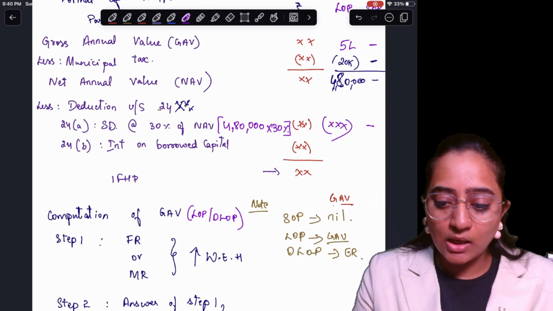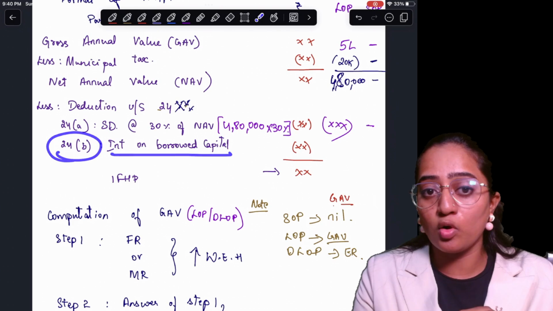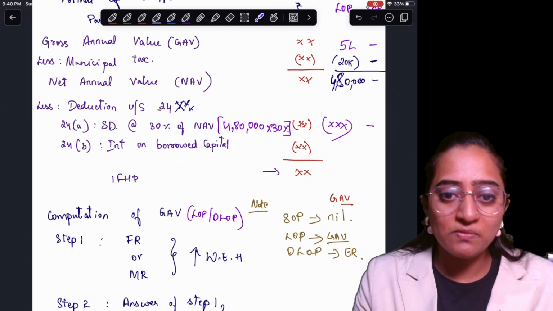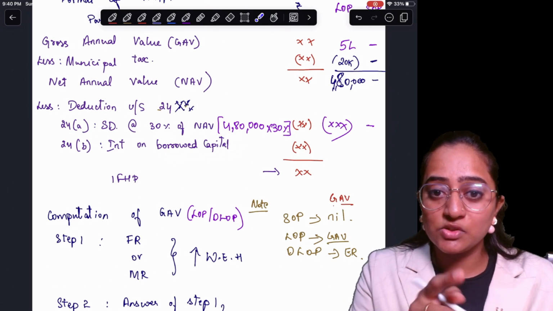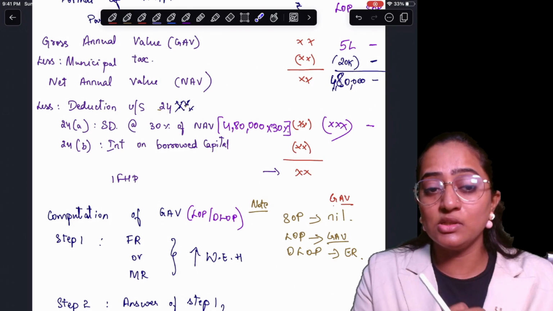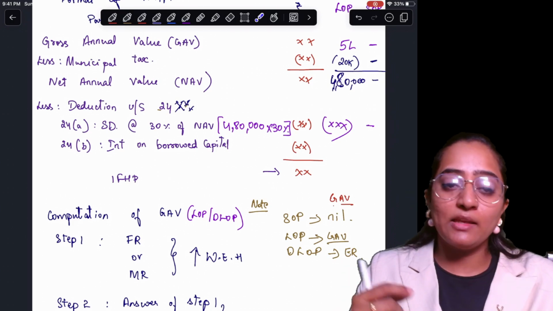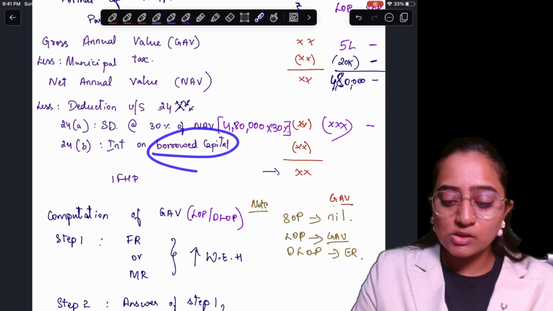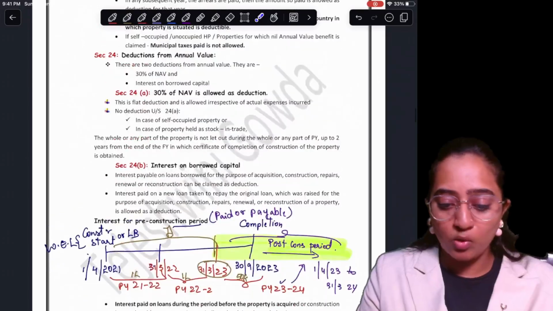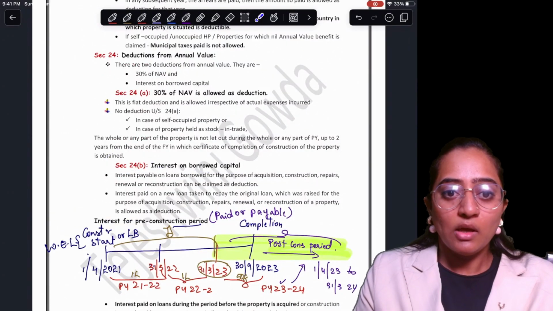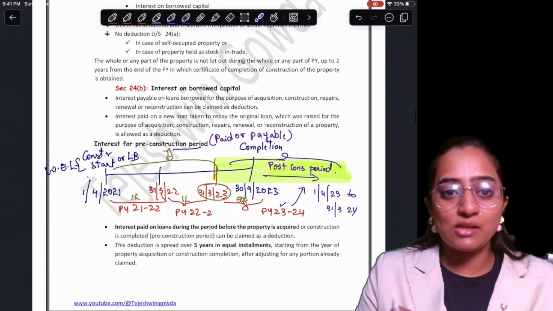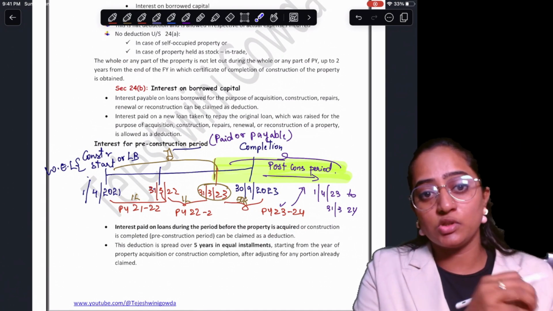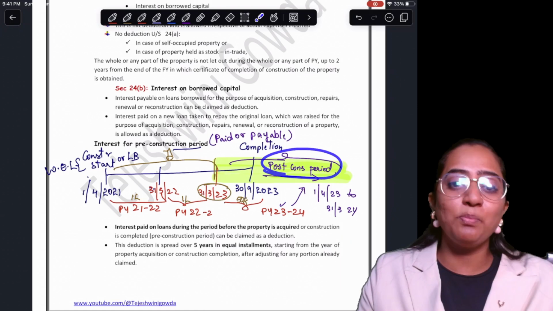The very important discussion comes under section 24B, that is interest on borrowed capital. First of all, borrowed capital is nothing but the loan, people. The loan which you have taken for the purpose of acquisition, construction, renovation, reconstruction, or alterations of your house property only. Now you need to understand that there is pre-construction interest and there is a post-construction period.